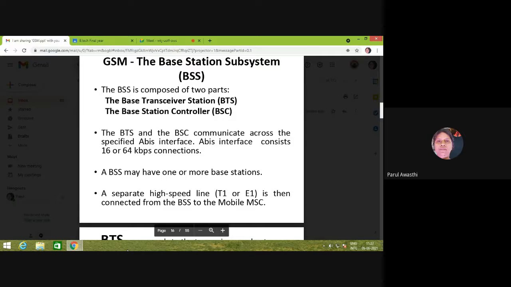ABIS interface is 16 or 64 kbps connections, right? That is the data typically in 3G and 4G. ABIS interface consists of either a 16 kbps connection or a 64 kbps connection. One BSS can contain one or more base stations, and there is a separate high-speed T1 or E1 line which connects your base station to the mobile MSC.